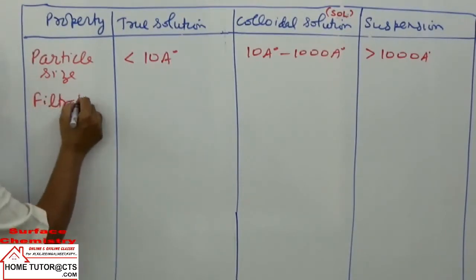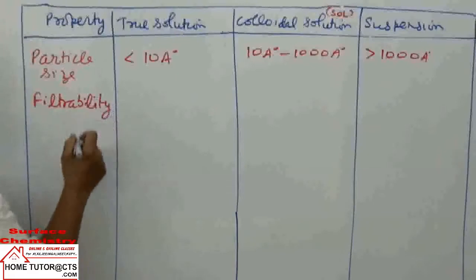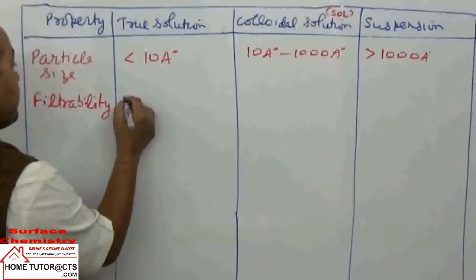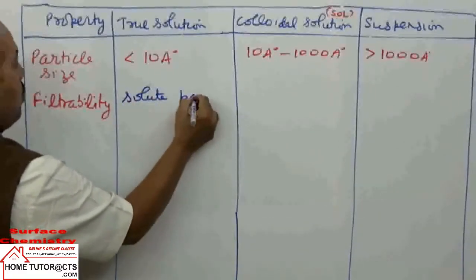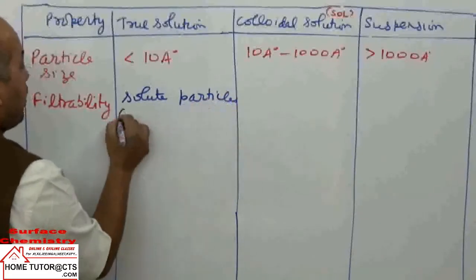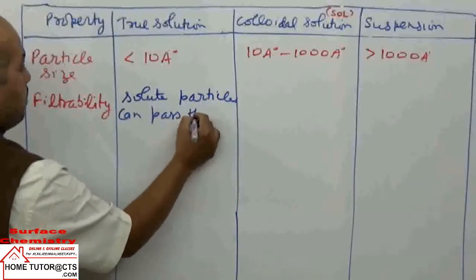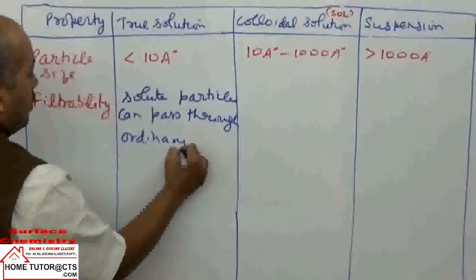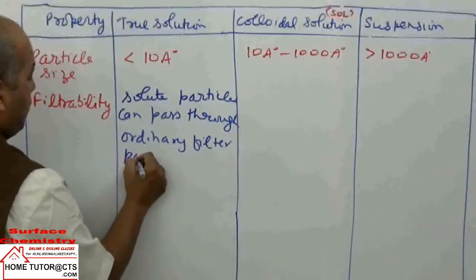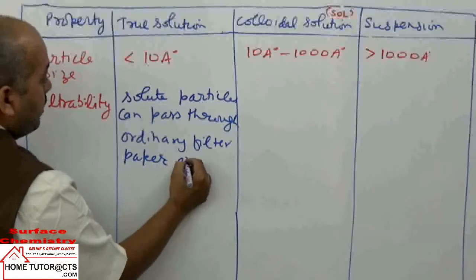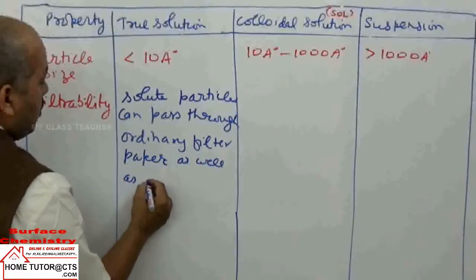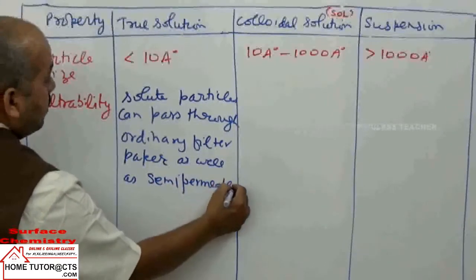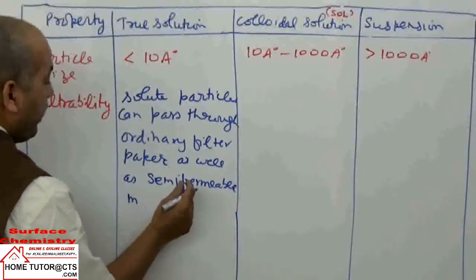Filtrability. In true solutions, the solute particles can pass through ordinary filter paper as well as semipermeable membrane, also called animal membrane.